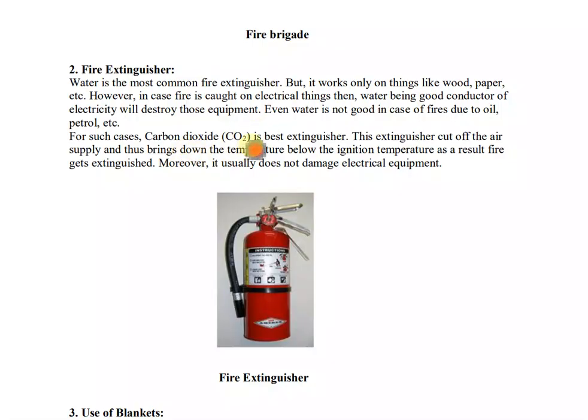For such cases, we use carbon dioxide. It is also known as the best extinguisher. It cuts off the supply of air and thus brings the temperature below the ignition temperature. As a result, the fire gets extinguished. Moreover, it usually does not damage electrical equipment. So see, carbon dioxide does not support fire. It is used to cut off the supply of oxygen to the material, and it also brings the temperature below the ignition temperature, and the fire is extinguished. So it is mostly used as a fire extinguisher, and it does not cause any damage to electrical equipment.